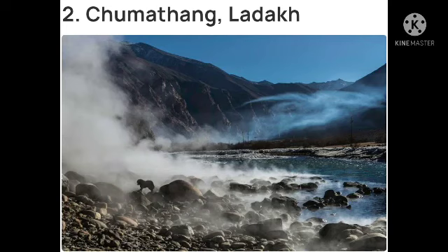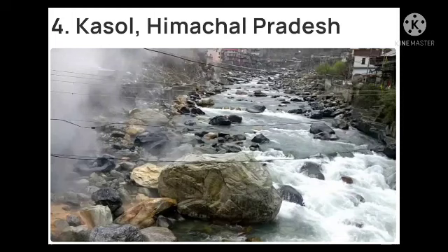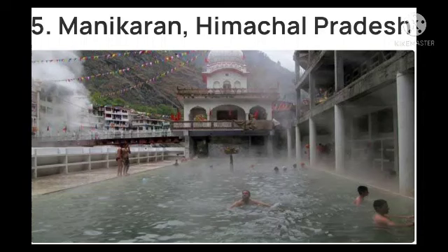They are hot spring waters. The third one is Khir Ganga, Himachal Pradesh. The fourth one is Khosal, also in Himachal Pradesh. The fifth one is Manikaran, Himachal Pradesh. There are lots of examples in India where spring water is hot.